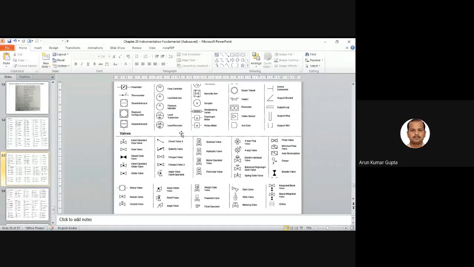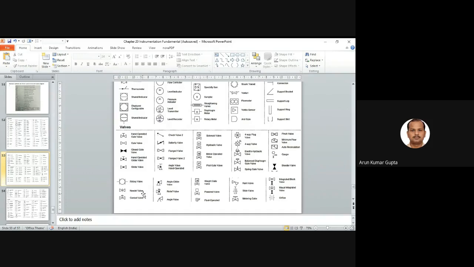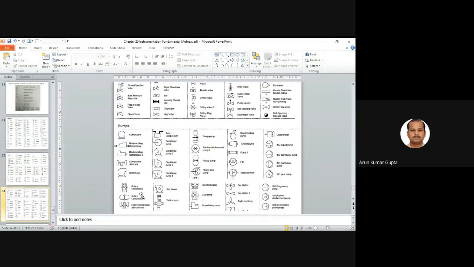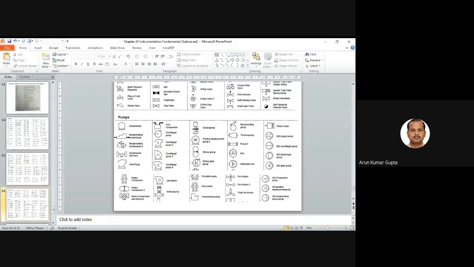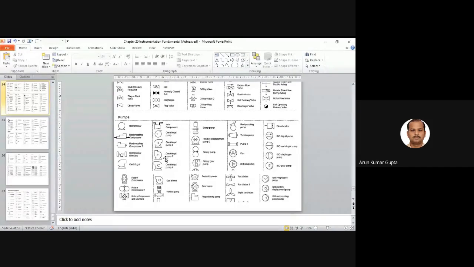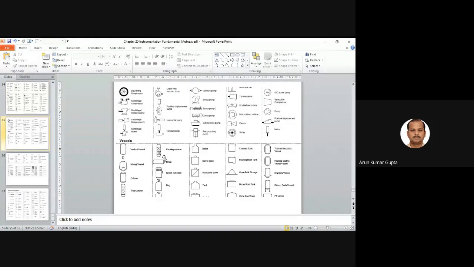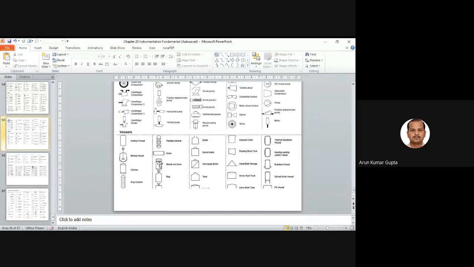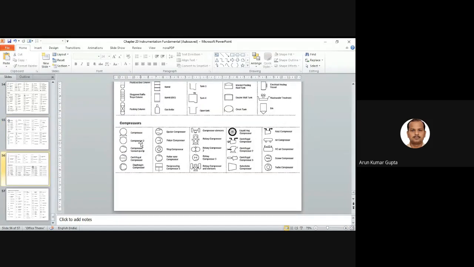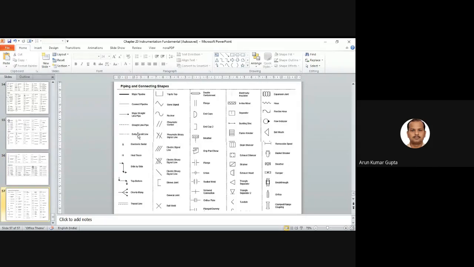You don't need to go through all the symbols, but at least go through them once, so that it will be somewhere in the back of your mind and you have some idea. We have different types of pumps, mostly centrifugal pumps, rotary compressor, gas blower. So this kind of centrifugal pump arrangement you should at least know. Valves, different types of valves, compressor, right? Piping, connecting shapes, just like straight line pipe.